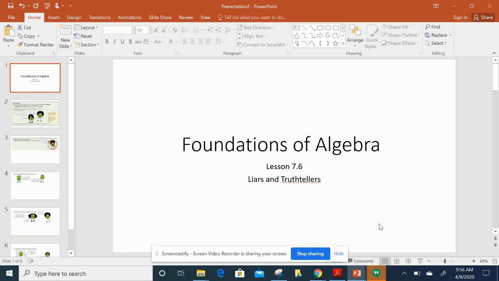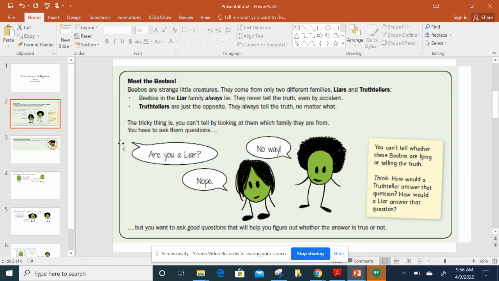So let me introduce to you a new little creature. They're different than us because we as humans sometimes tell the truth and sometimes tell lies. But I want to introduce you to a little creature named a Bebo. Bebos are strange little creatures. They come from only two different types of families, the liars and the truth tellers.